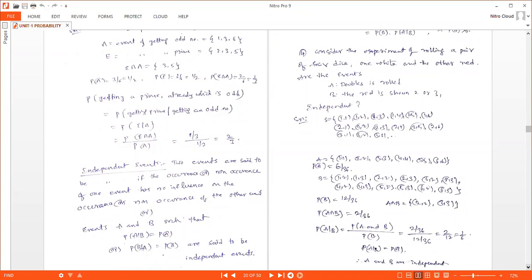By this problem, you can observe that the two events A and B are independent, because the occurrence of B does not influence the occurrence of A. So you can write probability of A given B as probability of A, and conclude that both events A and B are independent.